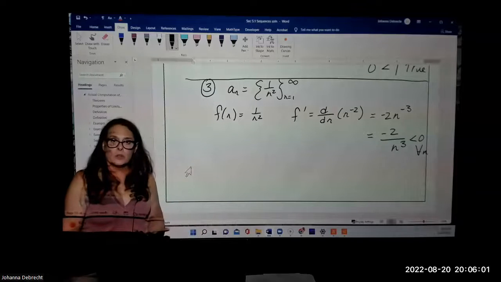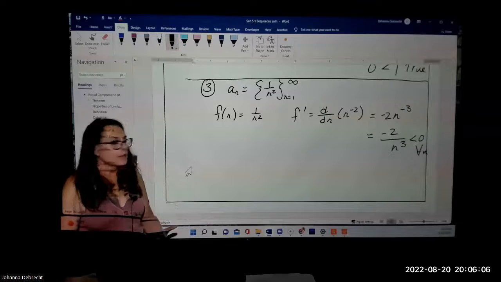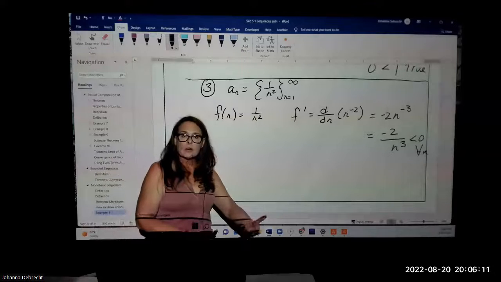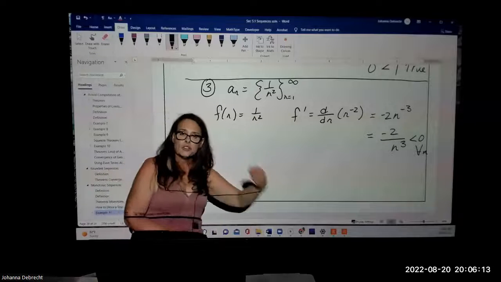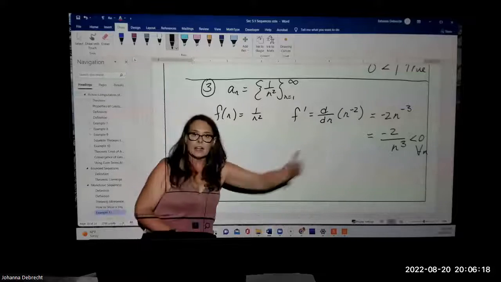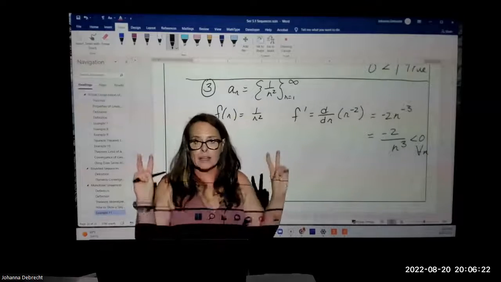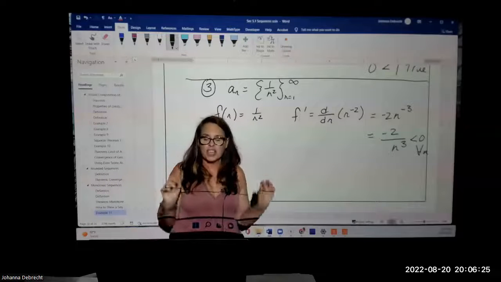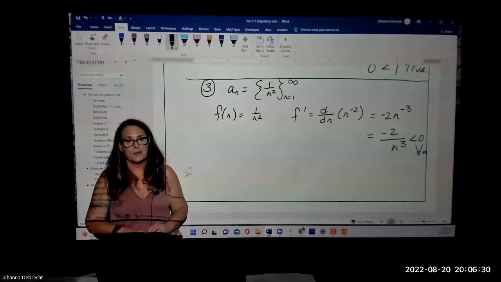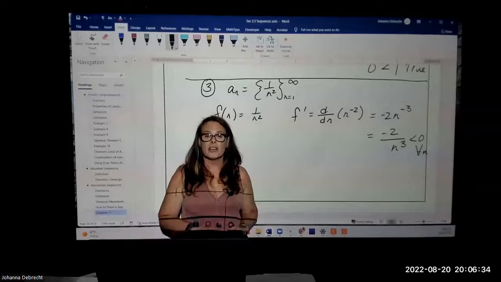And then the last thing we looked at was, how do we determine if it's strictly decreasing? Because again, the sequences we're most concerned with when we get to series are the ones that are strictly decreasing and approaching 0. Because we're going to be adding up all these terms, we need the values to eventually be practically 0 so that we have even a chance, just a chance, that they'll add up to a finite number. And that's what we're going to see in the next video, when we start our study of series.